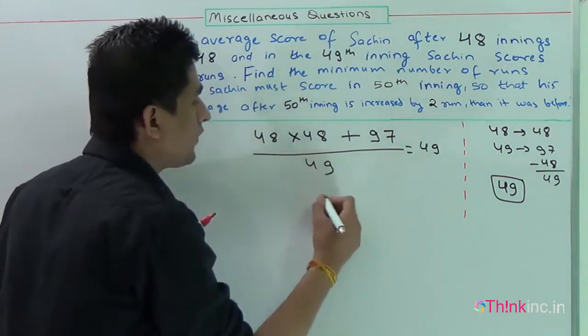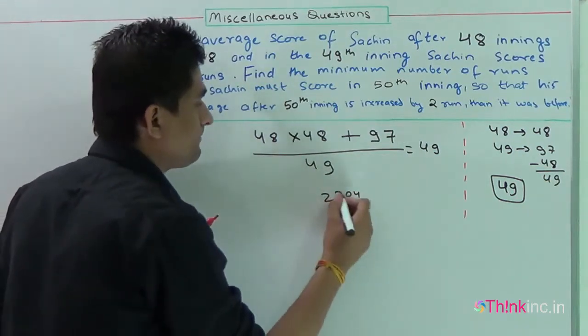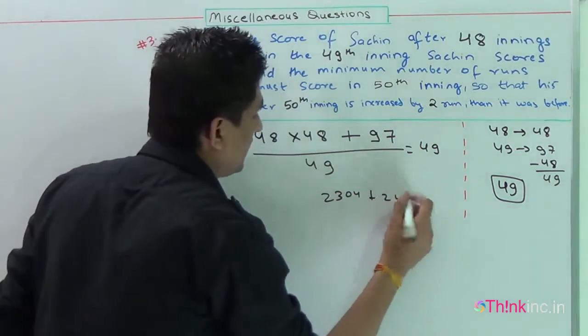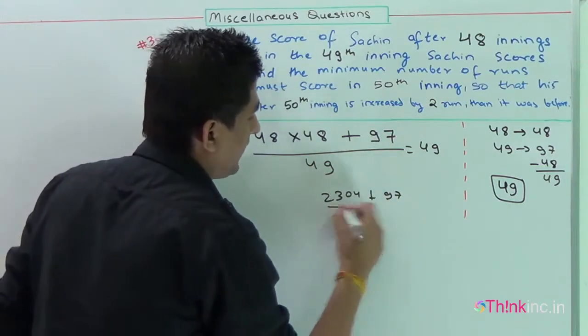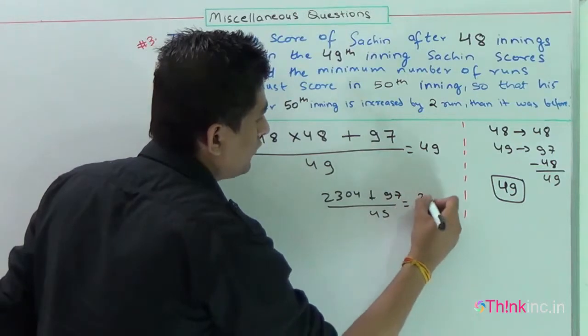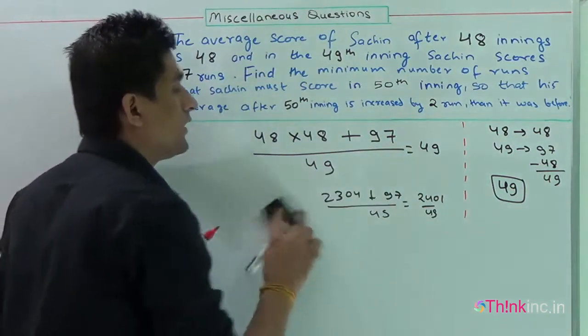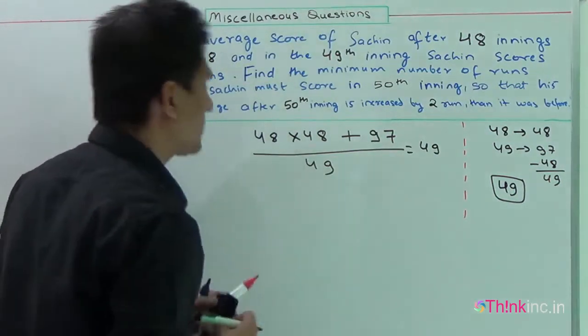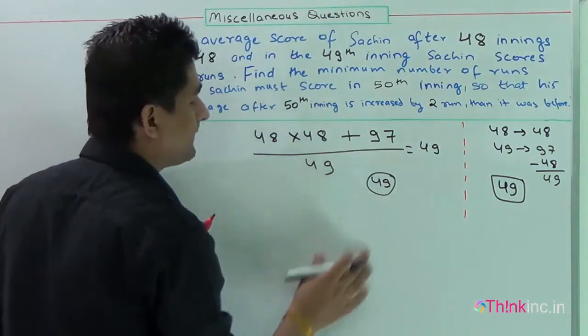48 into 48 is 2304, plus 97, and if I divide by 49, it will be 2401 by 49, and its value will come out to be 49. So the value comes the same. After the 49th inning, his average score is now 49.